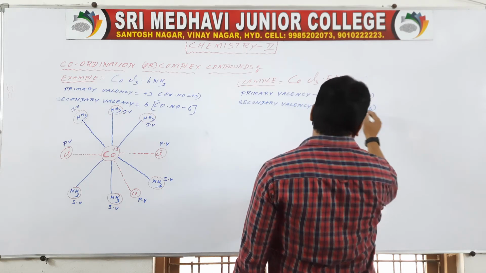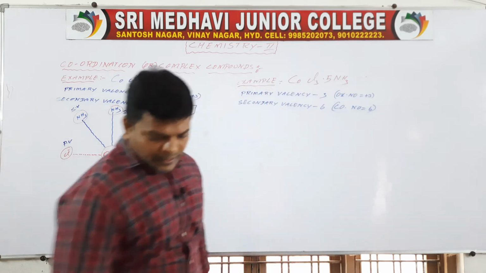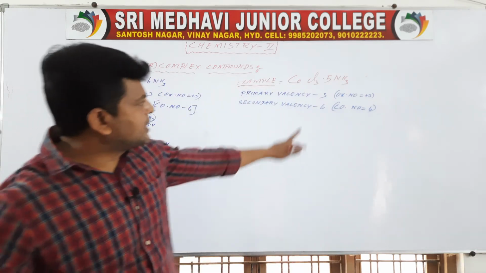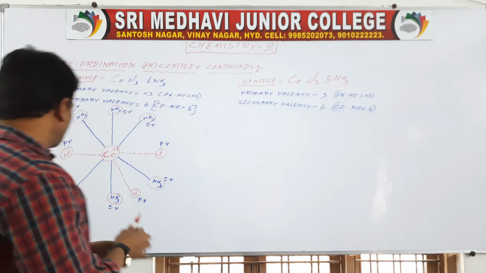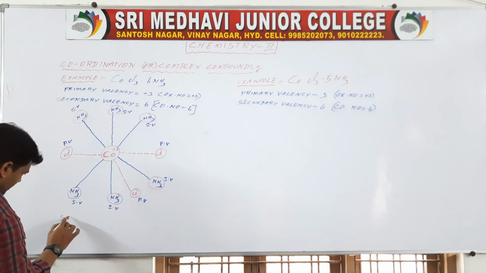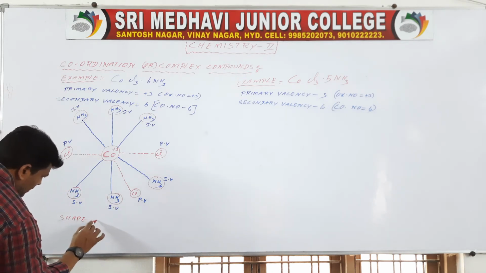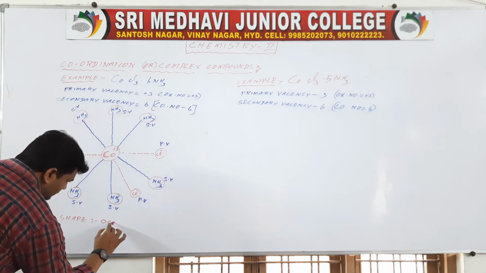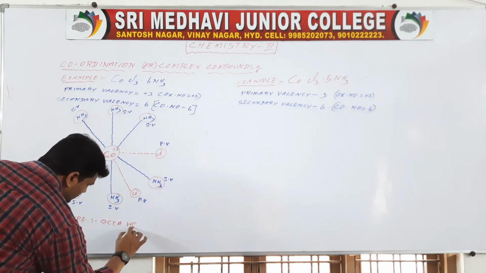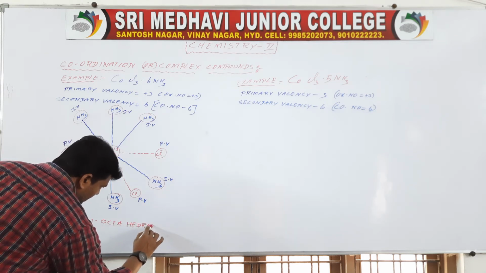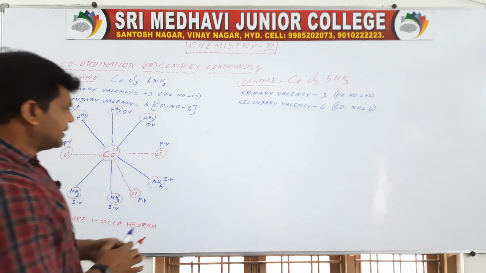Coordination number 6 means the shape of the molecule is octahedron.